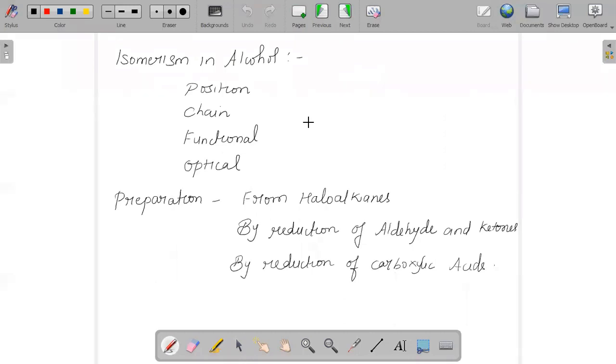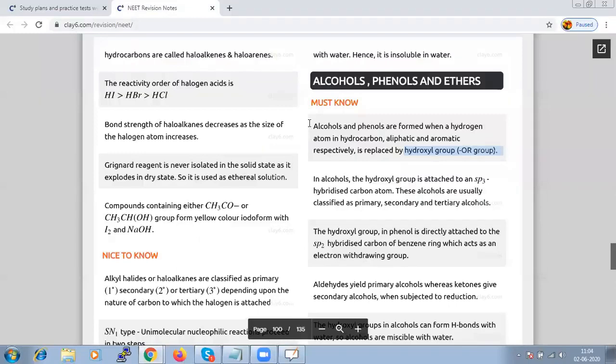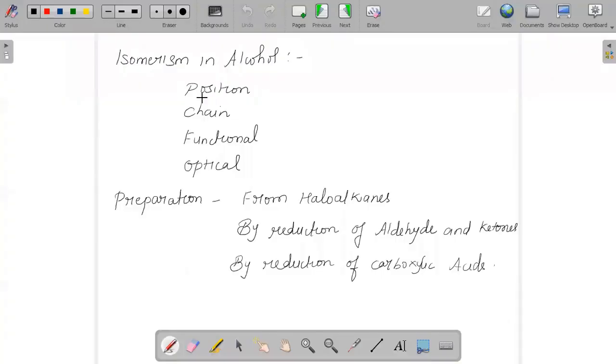Next we have to talk about what the isomerism in alcohols is. In alcohol, the hydroxyl group is attached to an sp3 hybridized carbon atom, and these alcohols are usually classified as primary, secondary and tertiary. And next we talk about isomerism. What isomerism can an alcohol exhibit or show?